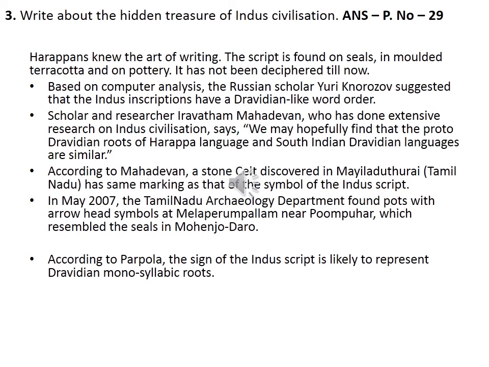Then third, according to Mahadevan, a stone celt discovered in Mayiladuthurai, Tamil Nadu has the same marking as a symbol of the Indus script. Then the next point: in May 2007, the Tamil Nadu Archaeological Department found pots with arrowhead symbols at Melaperumpallam near Poompuhar, which resembled the seals in Mohenjo-daro. Then last, according to Parpola, the sign of the Indus script is likely to represent Dravidian monosyllabic roots. So you have to write these five points. This is the answer for the third detail.